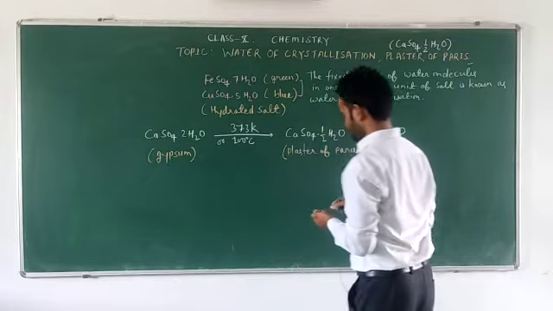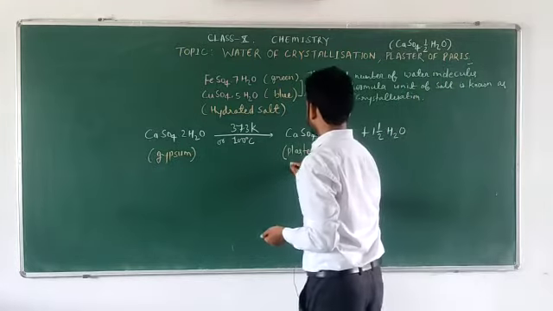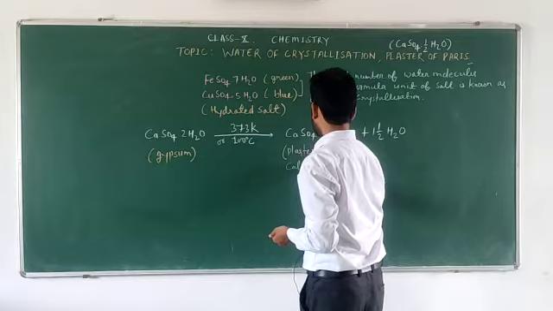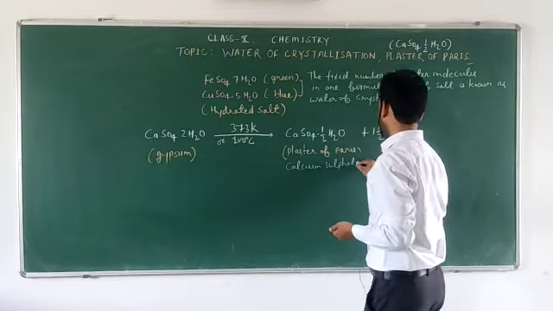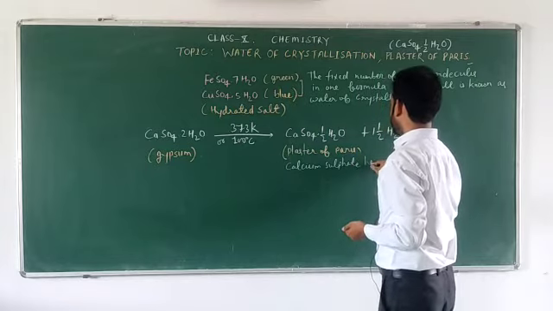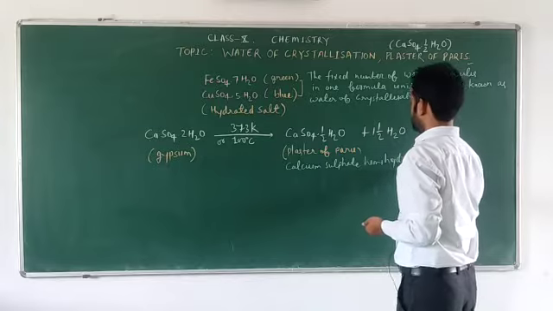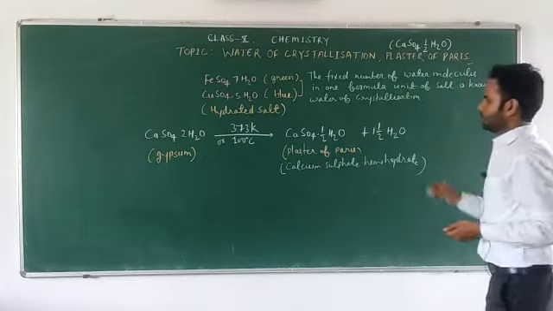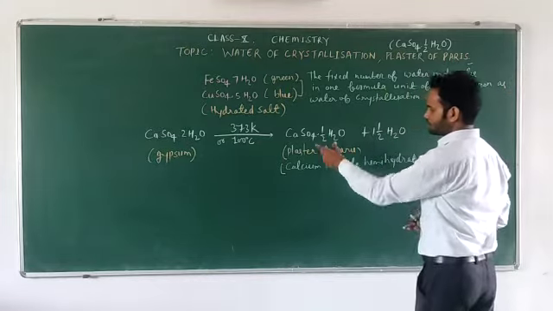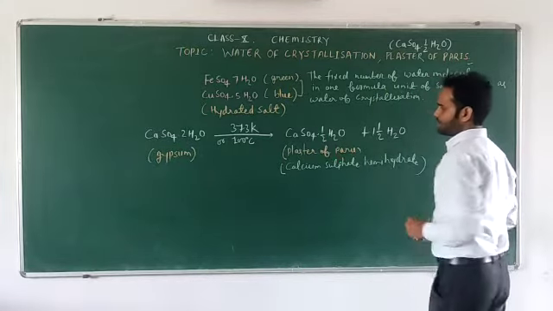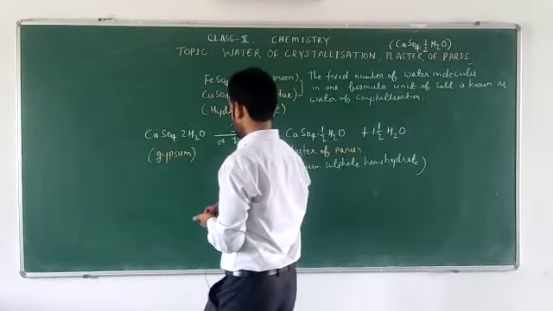So plaster of Paris is nothing but calcium sulfate hemihydrate. Again, when we want gypsum back, if we add water to this plaster of Paris, we can get the gypsum again.